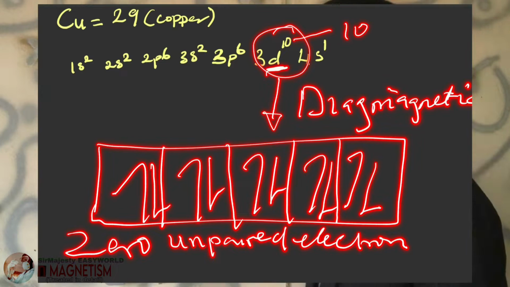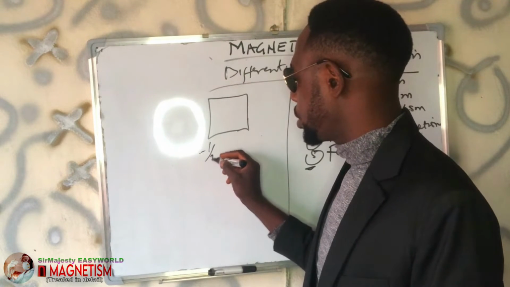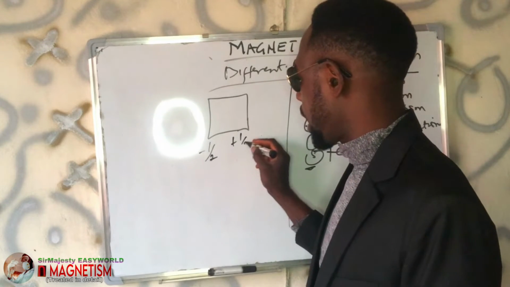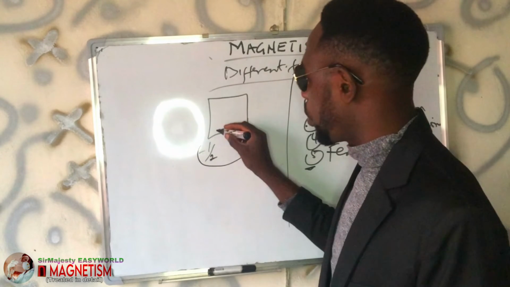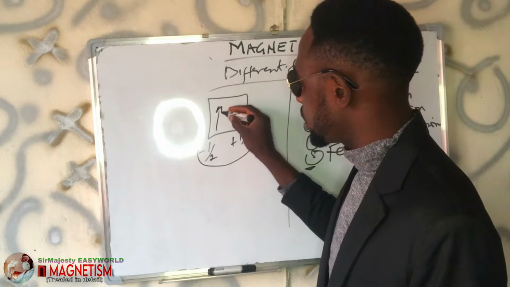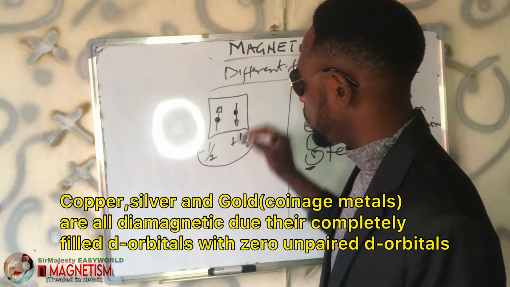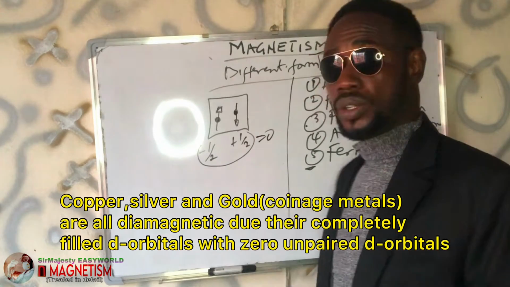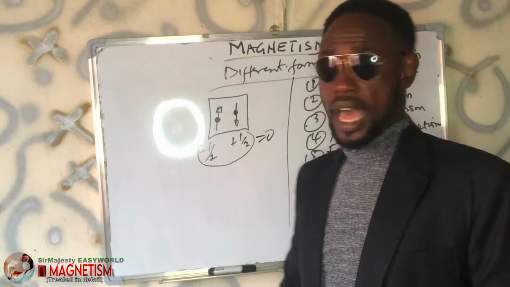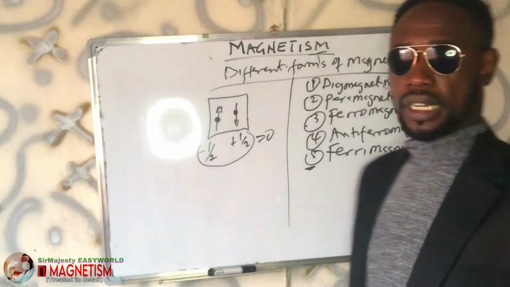Remember what I told you? Just take it that when we say spin, we have minus half and plus half. If you sum up these two, for one spinning up, take it this way, then for one spinning down, you take it this way. If you sum this up, it gives you 0. So they have 0 magnetic field. And that is for diamagnetic substances.